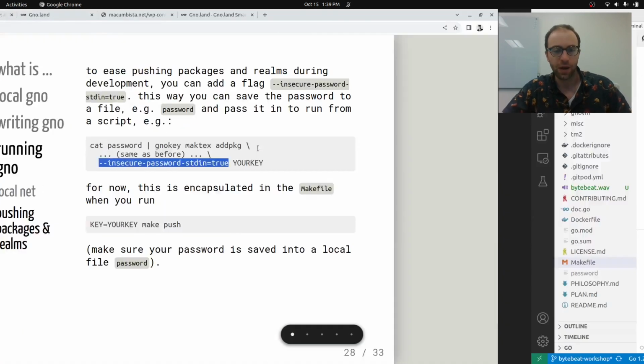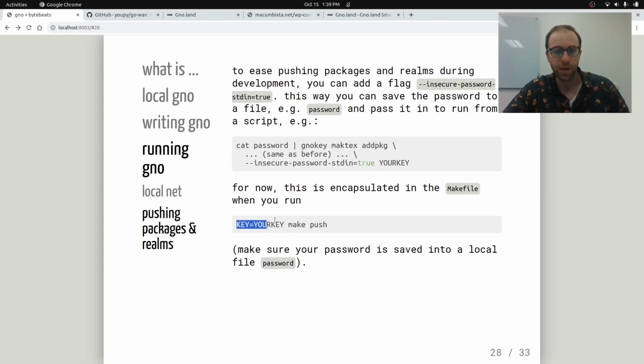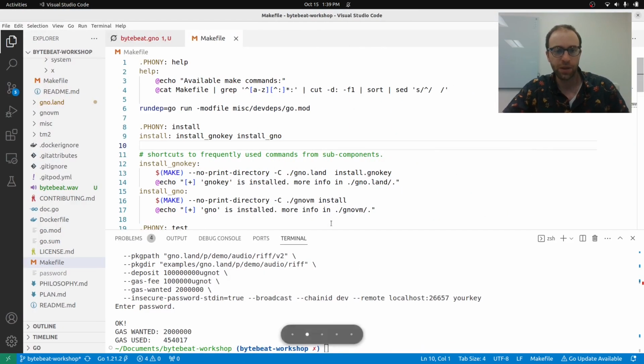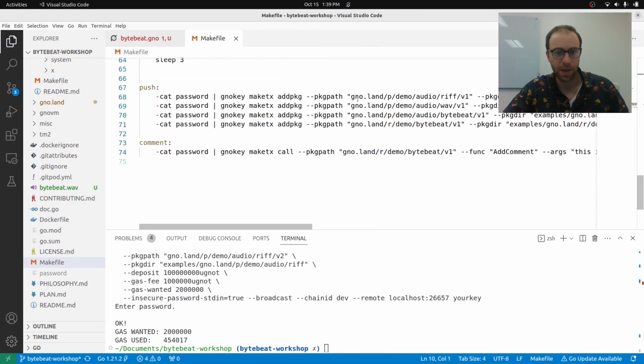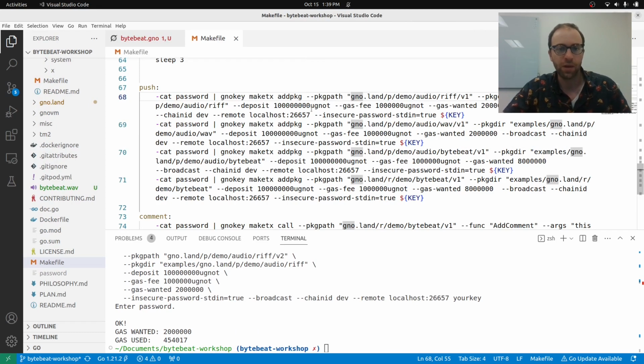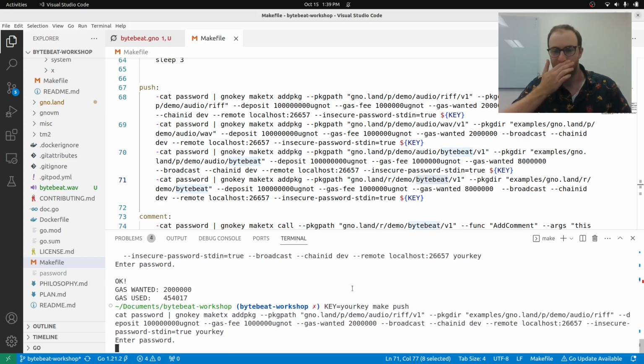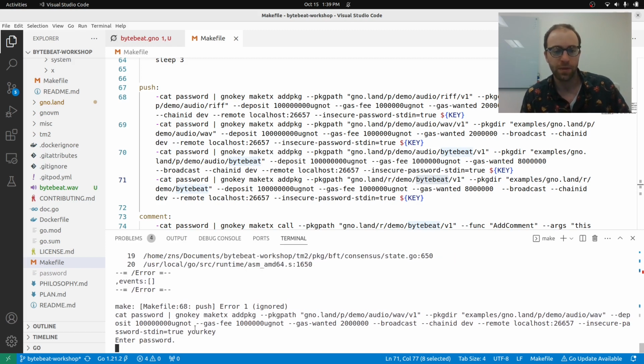So if we go to the makefile, I automated a lot of this. There's a make push command. And in particular for this ByteBeat, we have to have a lot of packages. So there's the riff package, and then it's going to upload the wave package, and then the ByteBeat package, and then the ByteBeat realm. So we'll start with KEY equals your key, and I'll do make push. The riff package is going to fail because we've already uploaded it. That failed, but the rest of them should succeed.